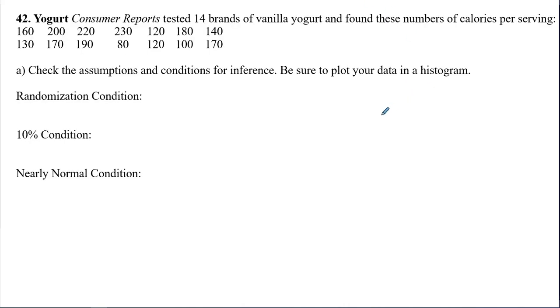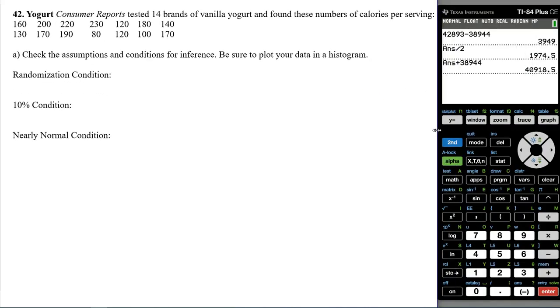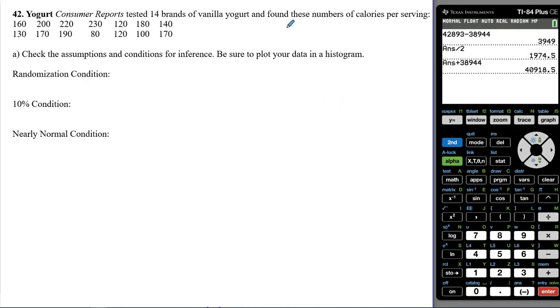Yogurt. Consumer Reports tested 14 brands of yogurt. Actually, I'm going to go back to here so I can show both of them. Tested 14 brands of yogurt and found these numbers of calories per serving. All right, so we have all that data, which is kind of cool because we actually get to put this in the calculator. So make sure you have your calculator. Check the assumptions and conditions for inference. Be sure to plot your data in the histogram. So randomization condition, 10% condition, and nearly normal condition.